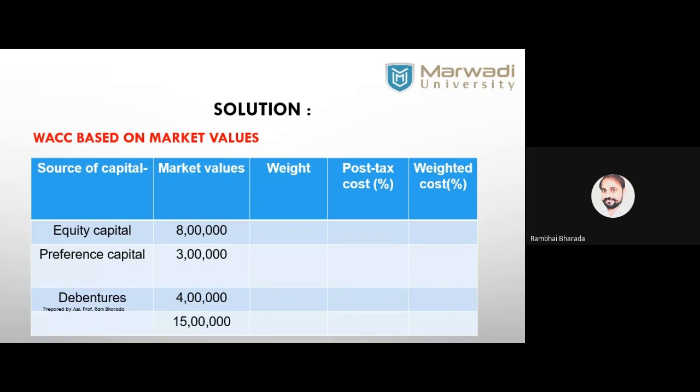Now in the next stage, step number 1. One minute guys, I will be back within 1 minute. Okay, please do the further calculation. Calculate the weight, and calculate the weighted average.